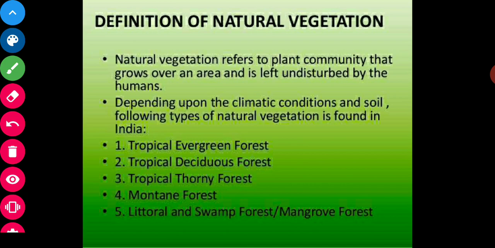Natural vegetation refers to plant community that grows over an area and is left undisturbed by the humans.